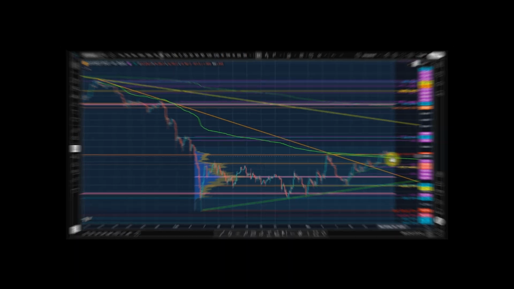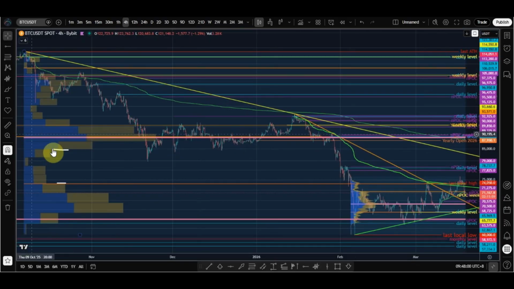This large FRVP shows these white marks as gaps where little volume was in between them. If price breaks up into this area and holds, a large move up will happen fast, possibly to this outer yellow trend line. As you can see, this trend line is from the 126,000 top and was used previously when we shorted at 97,000. This may also line up with this VWAP from the 126K top.